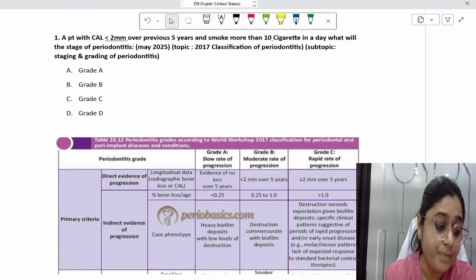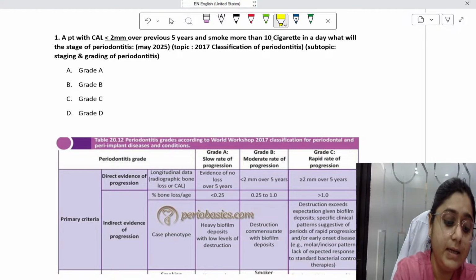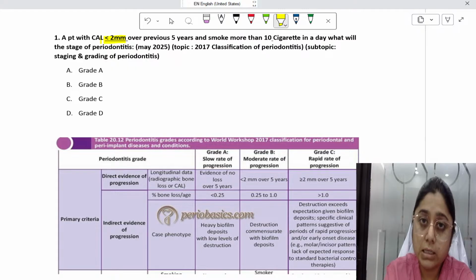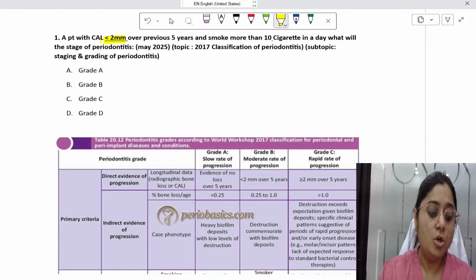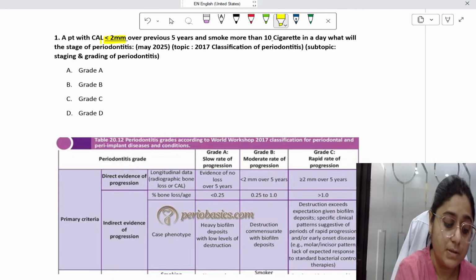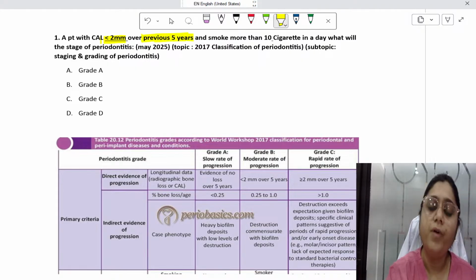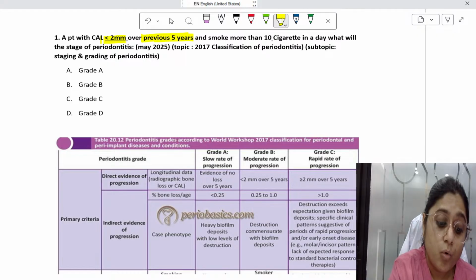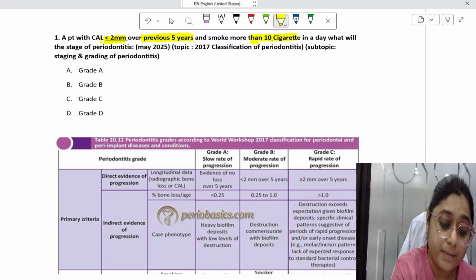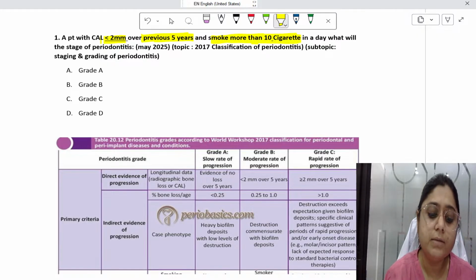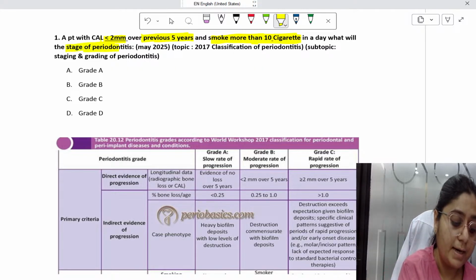The first question: a patient with clinical attachment loss of less than 2 mm over the previous 5 years, and who smokes more than 10 cigarettes per day, what will be the stage of periodontitis?